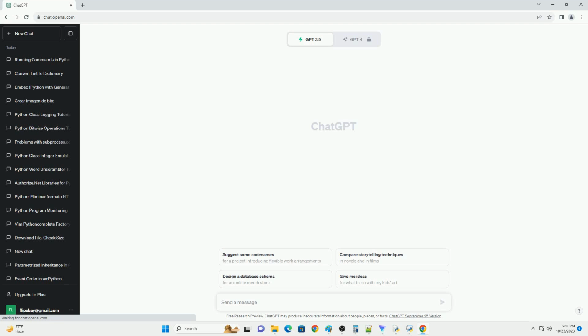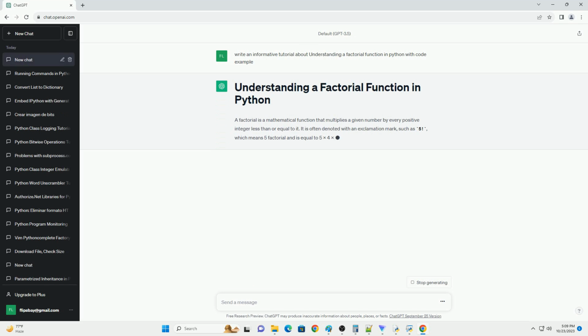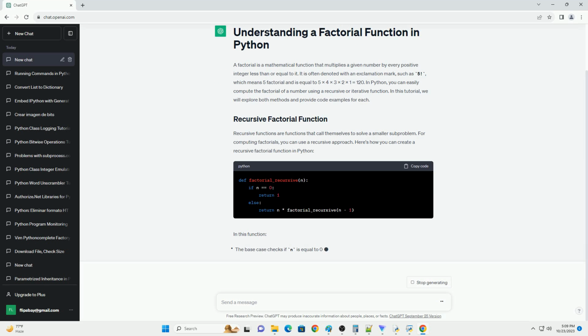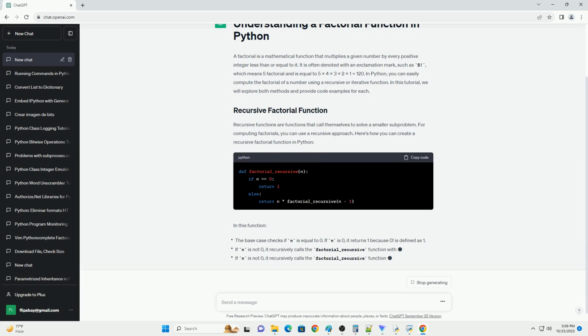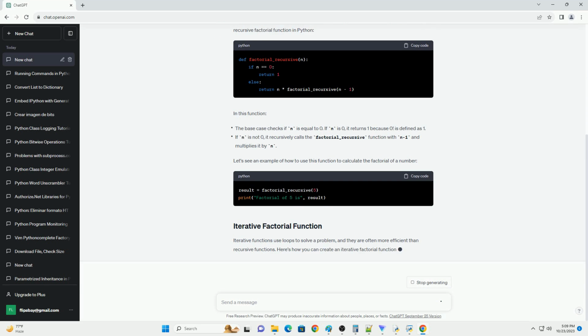A factorial is a mathematical function that multiplies a given number by every positive integer less than or equal to it. It is often denoted with an exclamation mark, such as 5!, which means 5 factorial and is equal to 5 times 4 times 3 times 2 times 1 equals 120.